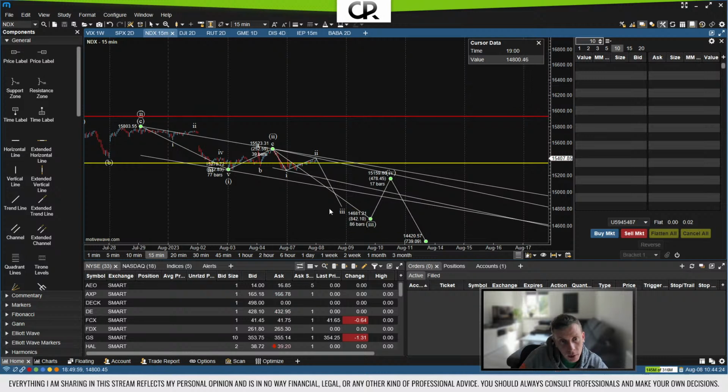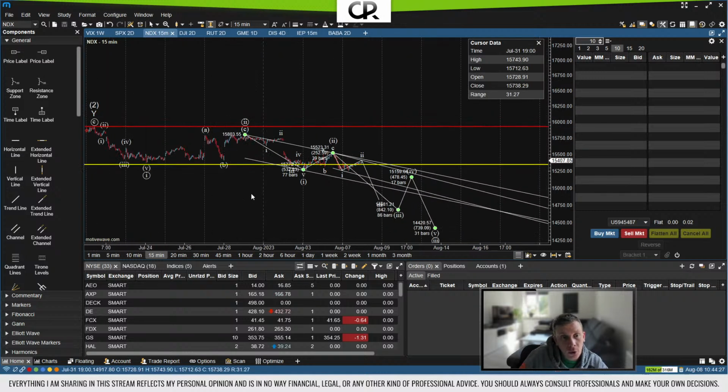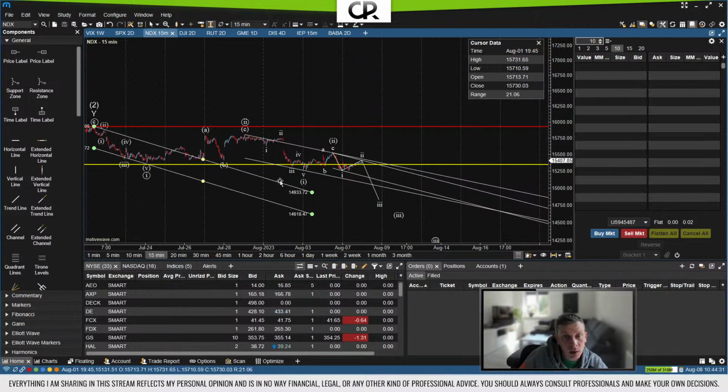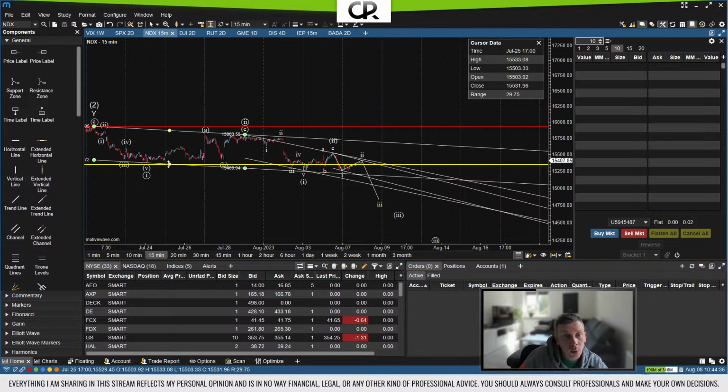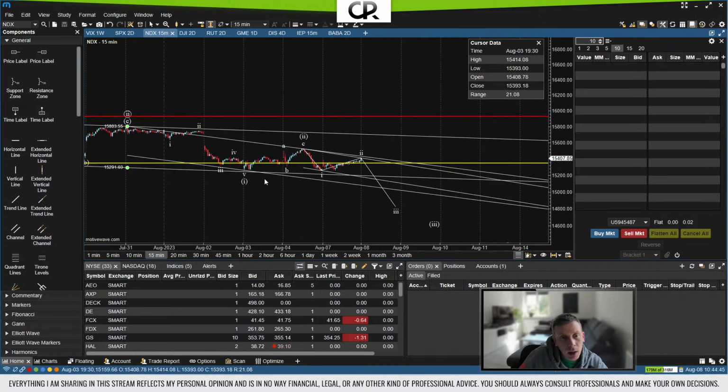where again on the bigger degree we expect that we break out from this channel here, and then if we go even further, we have the pattern here. Here we have our point 0, here we have what we assume to be our point 2, and here we have our point 1, where we expect the breakout from this channel to confirm our third wave here. Now we see that we almost already had that breakout, so we got close here with this wave 1. Now we're with wave 2, and again now a third wave that should take us basically out of all those channels. Then we have a retracement.